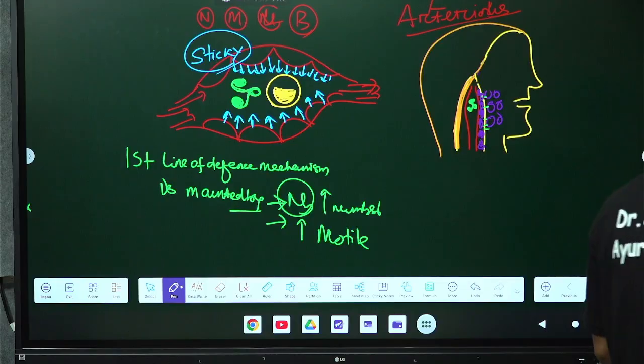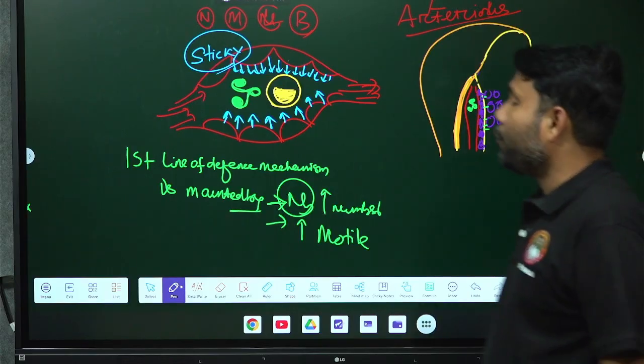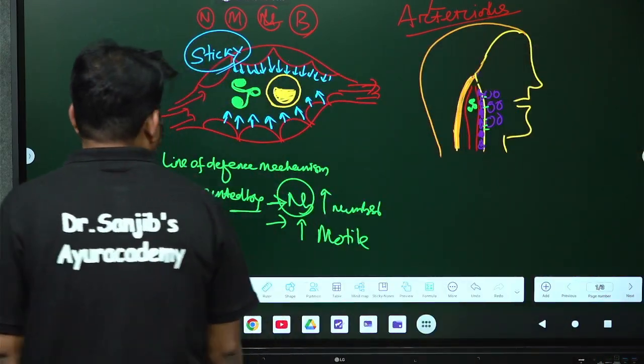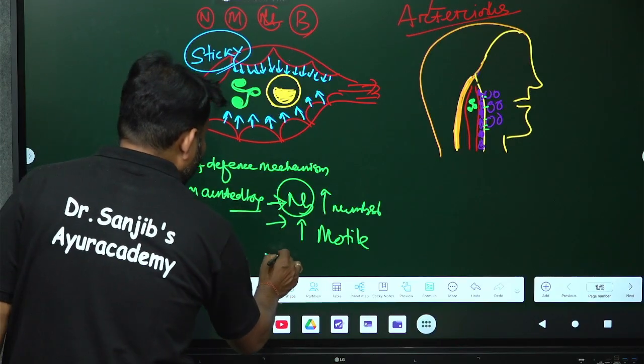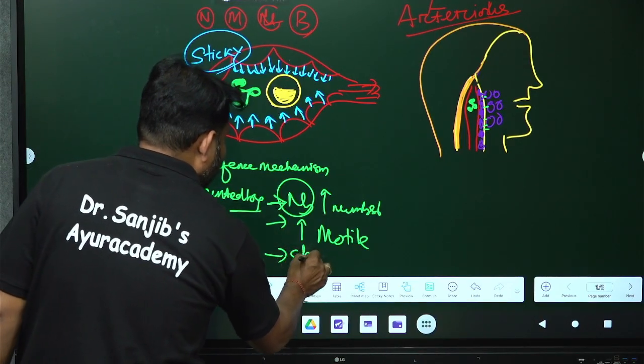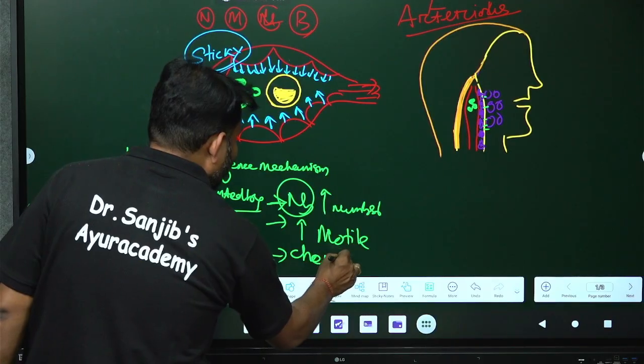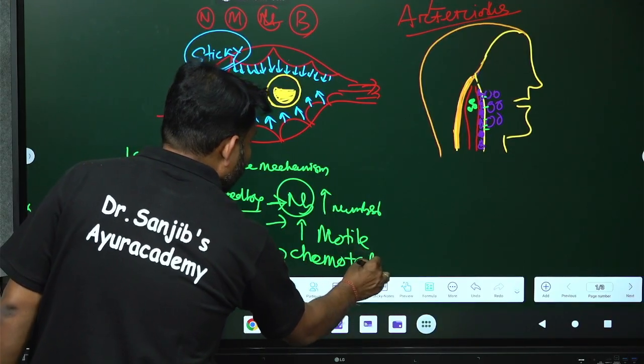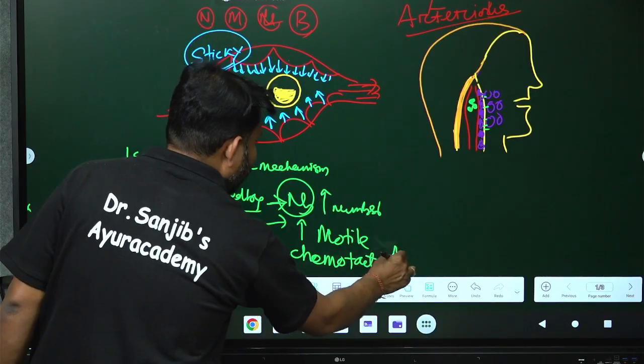And the third cause is what? The chemotactic agents that attract the neutrophils are produced most early. So the very important thing is that some chemotactic agents are there. The third thing is that some chemotactic agents are there.